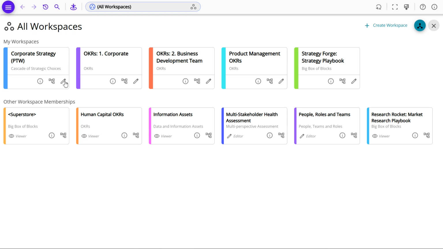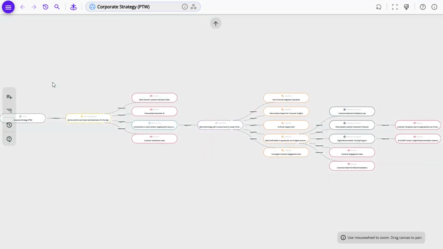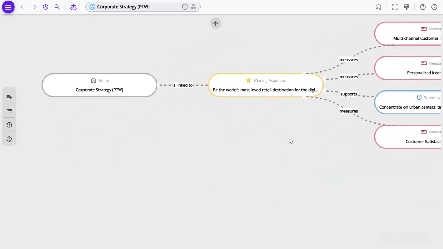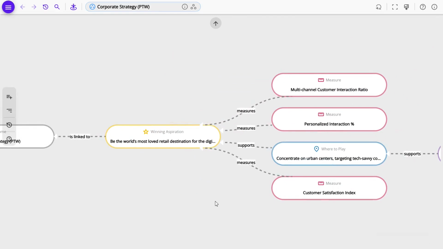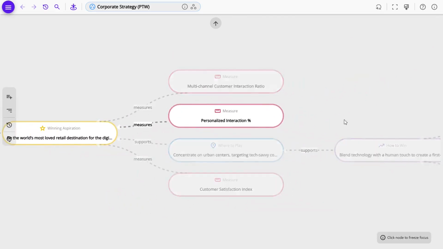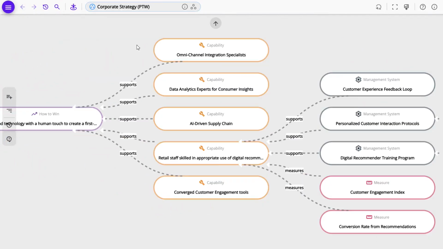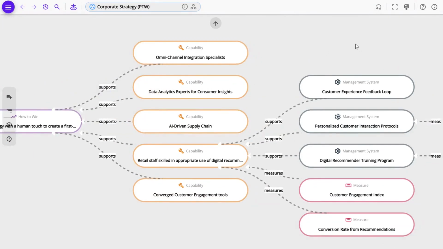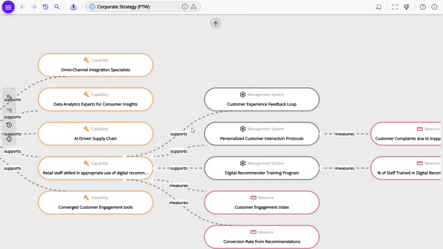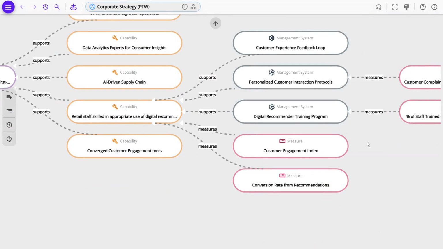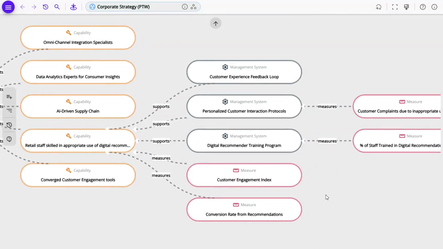We're logged in as James Conway, Chief Strategy Officer at Superstore. He's using the Cascade of Strategic Choices application to define the company's high-level direction. James has created a winning aspiration, benchmark measures, a where to play, and several key capabilities that support the strategy. To bring those capabilities to life, he's defined the management systems that underpin them and added measures to track their health. This gives James a clear view of how the strategy is progressing.